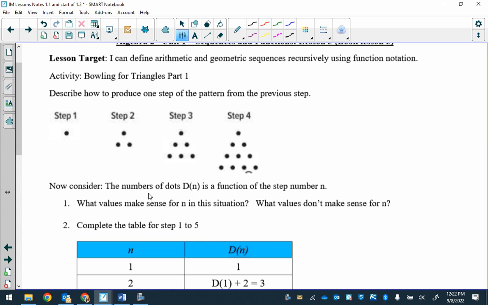What do you notice about each step? What are some things you notice? Jot that down.